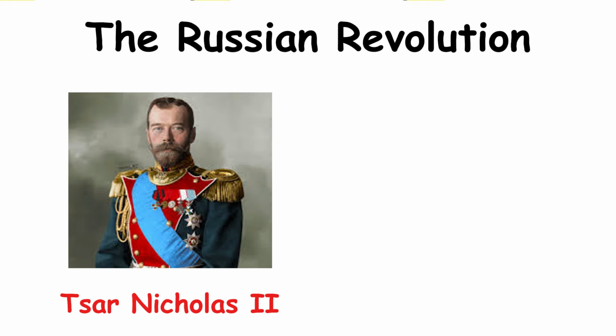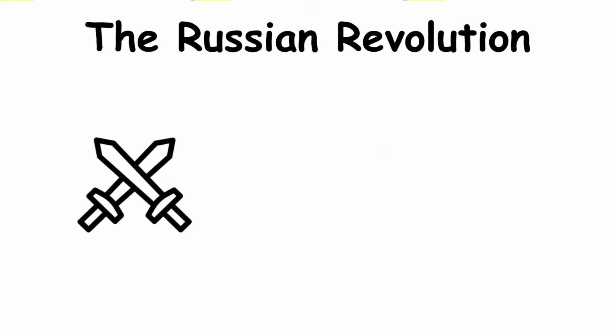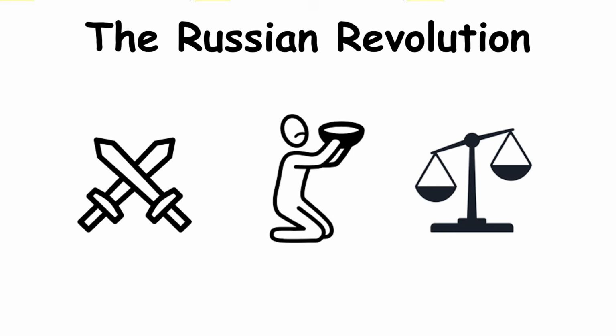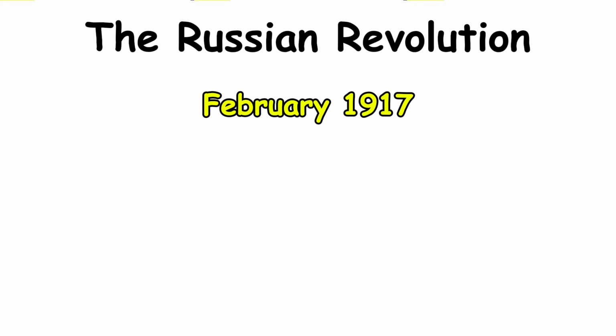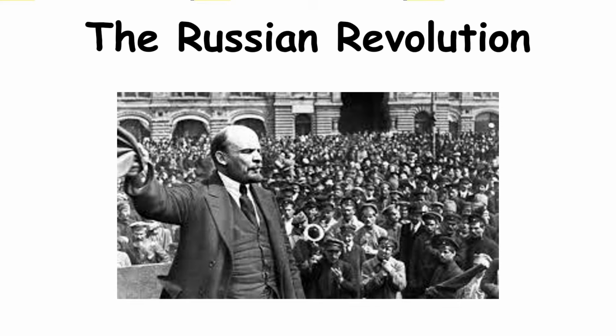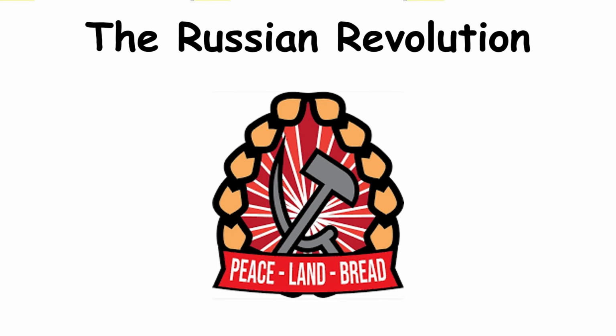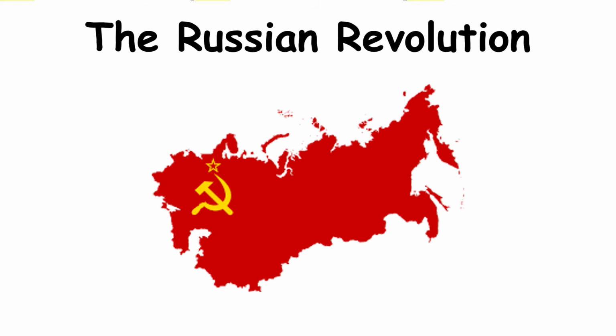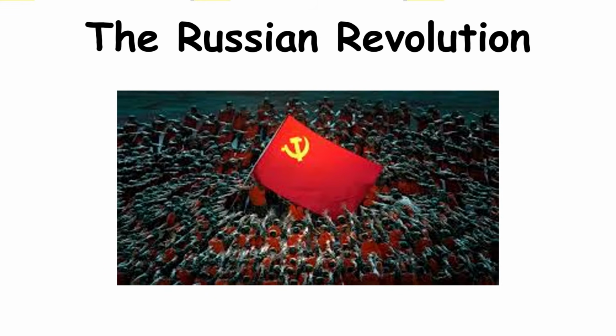The Russian Revolution. Russia under Tsar Nicholas II was collapsing. War, famine, and inequality had reached their peak. In February 1917, the Tsar was forced to abdicate. By October, Vladimir Lenin and the Bolsheviks seized power, promising peace, land, and bread. The revolution created the Soviet Union, the world's first communist state, ending centuries of monarchy and changing global politics for the rest of the century.